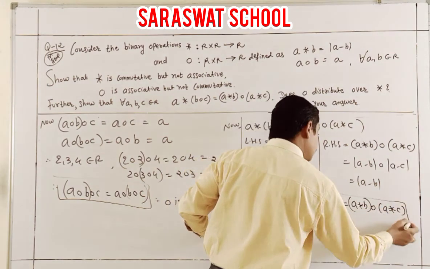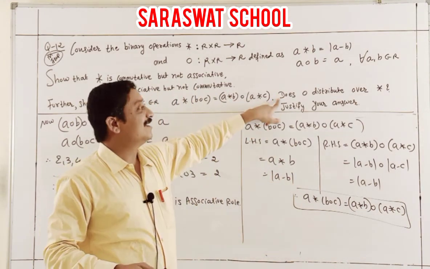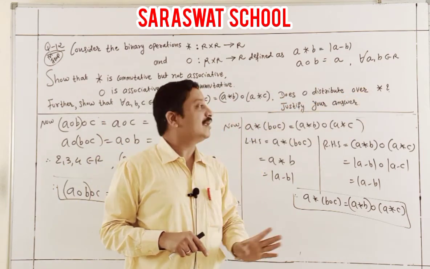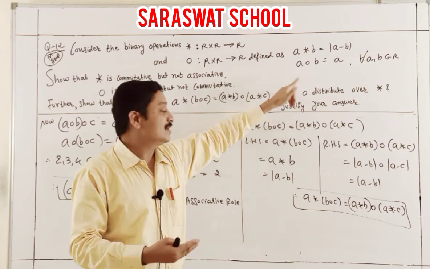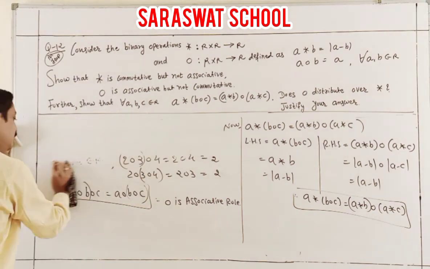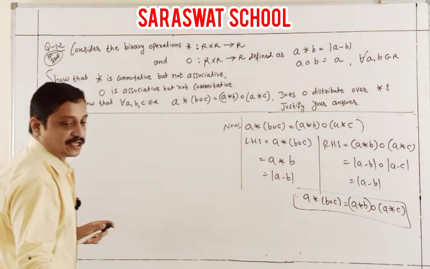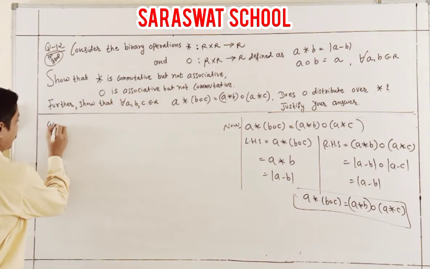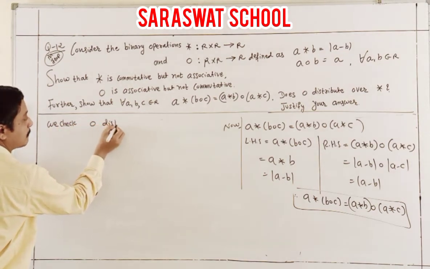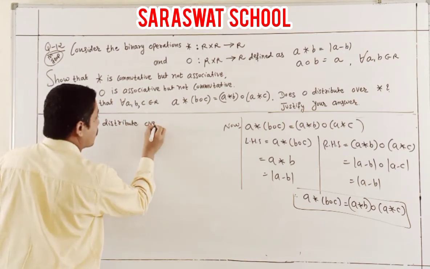And here is your third case, students. Done. Now check again: does O distribute over binary? So now I am explaining the last statement, whether it is true or not. There is a question mark, which means maybe true, maybe not true. So what do we check? O distributes. What does that mean, students? It means distributing the rule over this binary.